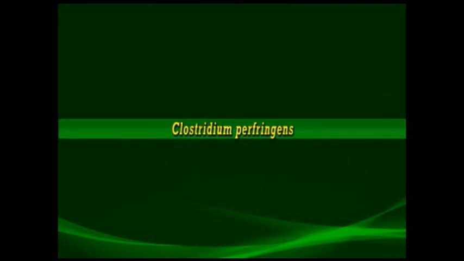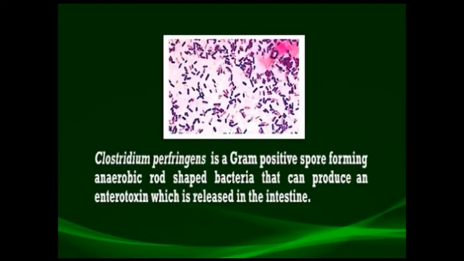So now we'll see Clostridium perfringens. This organism is a gram-positive, spore-forming, anaerobic, rod-shaped bacteria that can produce an enterotoxin which is released in the intestine.